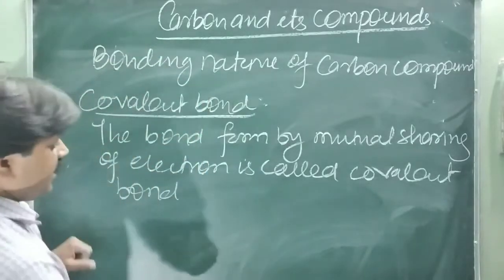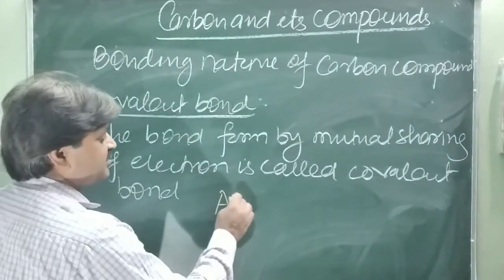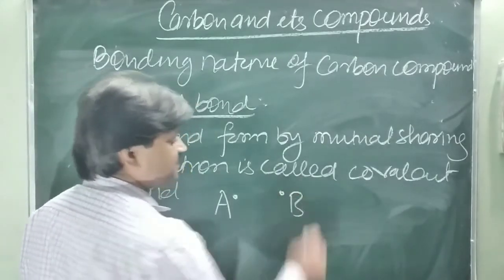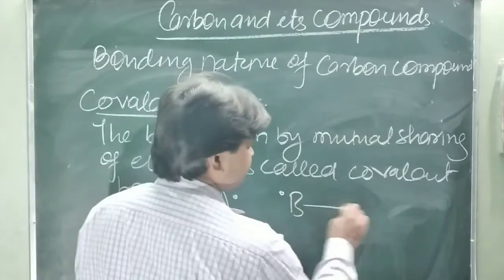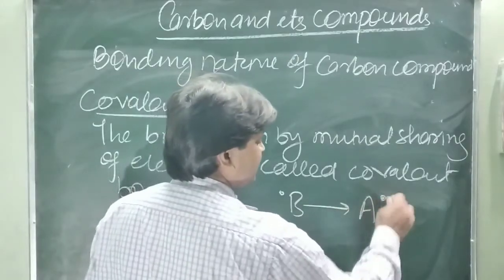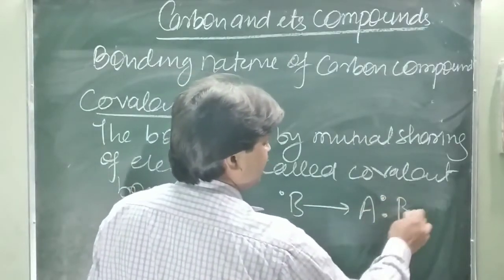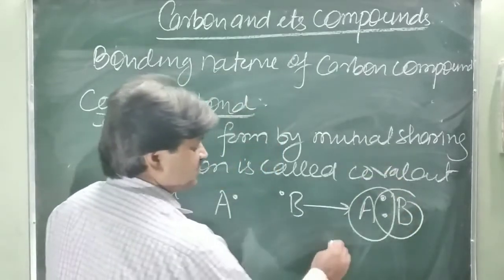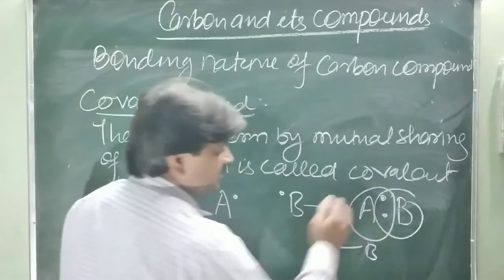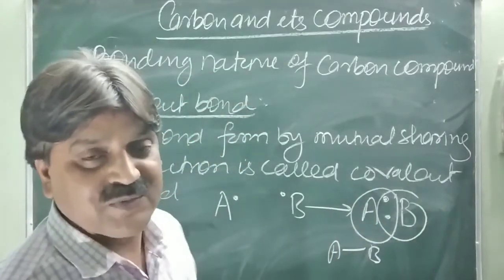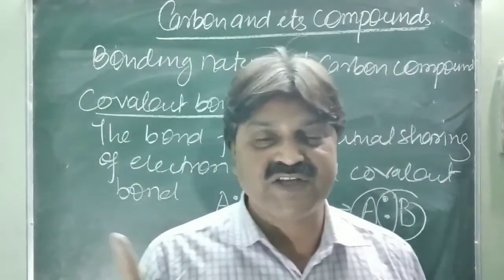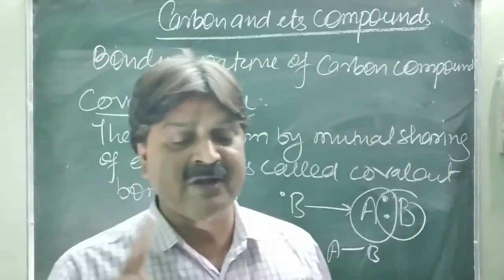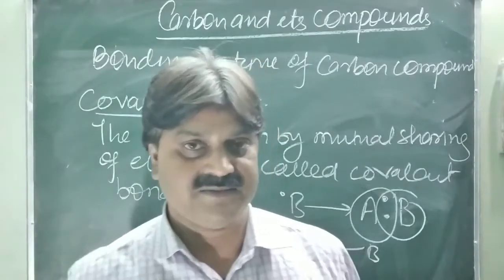Just like an element A having one electron in its outermost shell and an element B also having one electron, they can share one electron each. The shared electron counts for both atoms and a single bond is formed. The number of bonds between atoms depends upon the number of shared electrons.